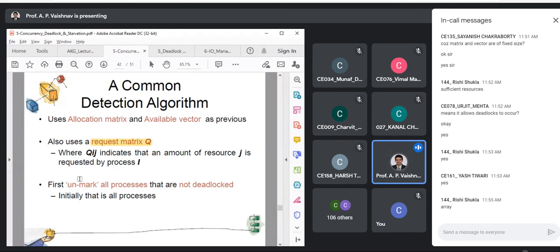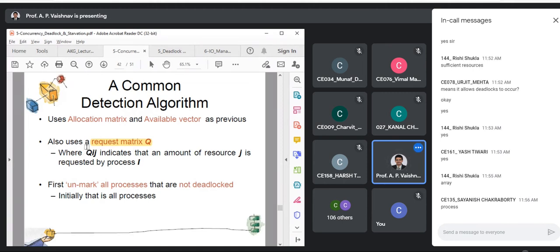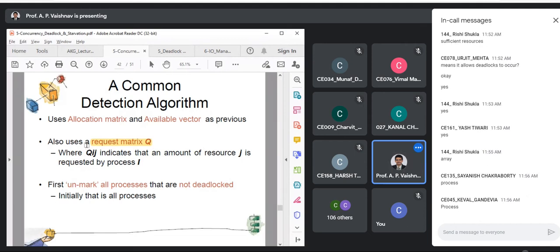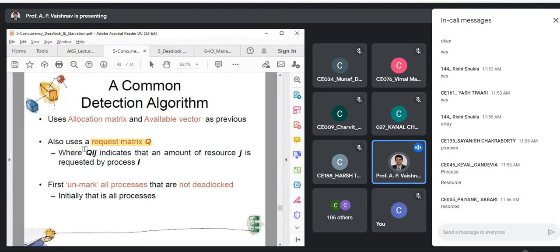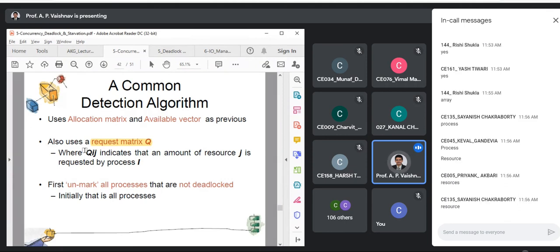Over here, we are using request as a matrix, where each Q of ij, what will I be over here? Can you tell me? In Q of ij, what will be I? It defines the process, right? And what is J? It is the resource. It is very easy to understand. We have seen a similar example. So that's why I said this is a very simple algorithm to understand.